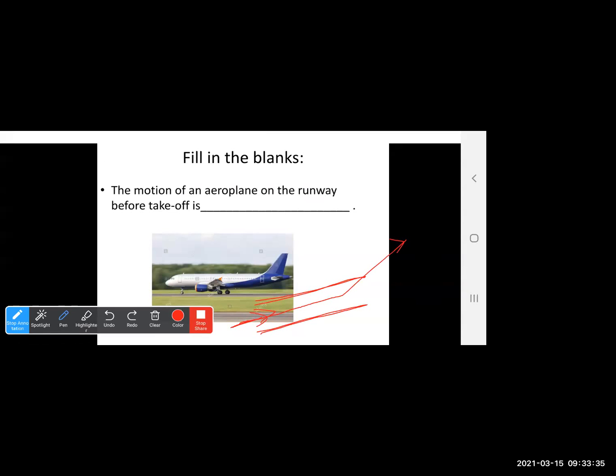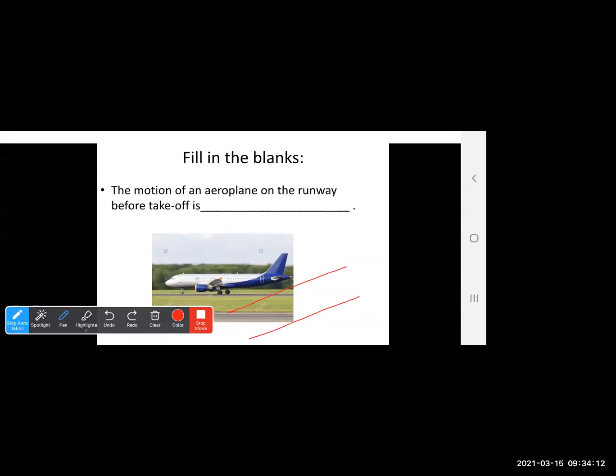Starting is very slow and then the speed keeps on increasing for the takeoff. So now you will tell me, will it perform a uniform linear motion or non-uniform linear motion? Non-uniform linear motion.